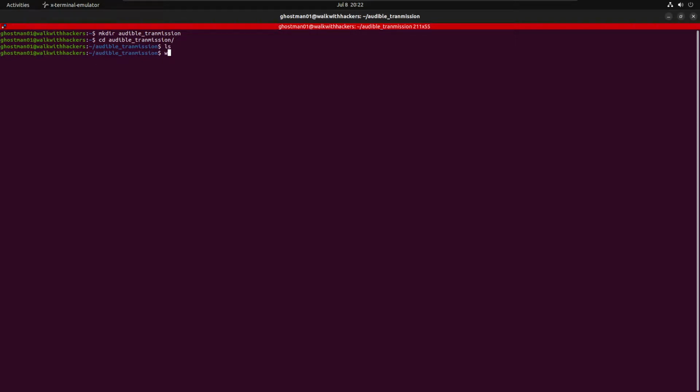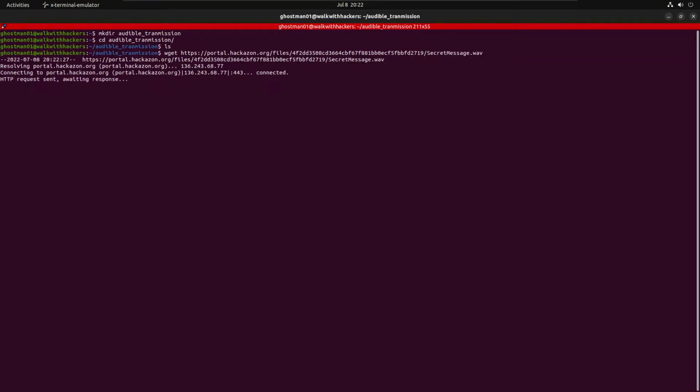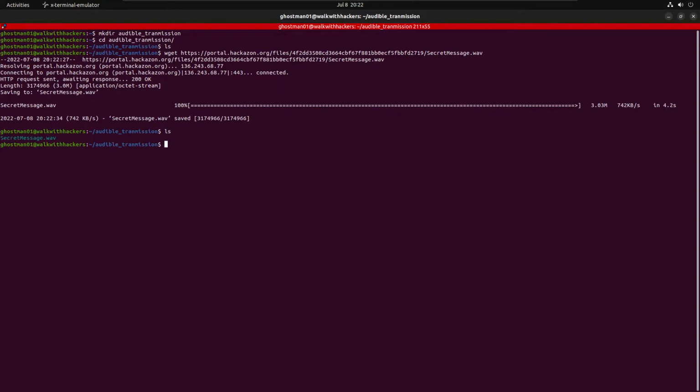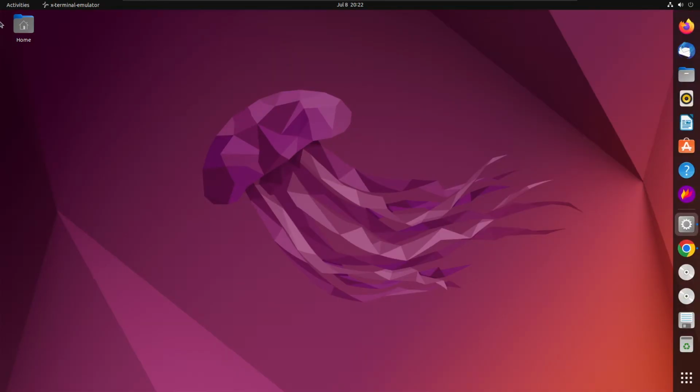Audible transmission. Now let's download it. I have downloaded it, and there is our wave file. How can I open it? So I am going to open it from the directory. I think there is a music player.